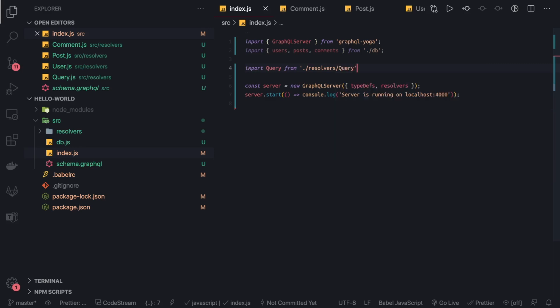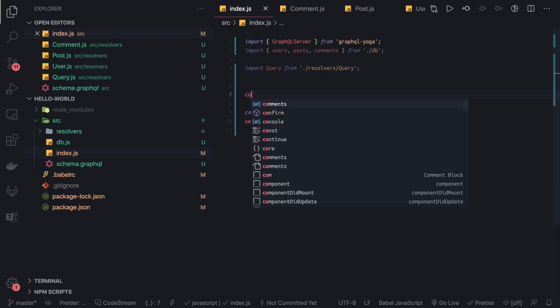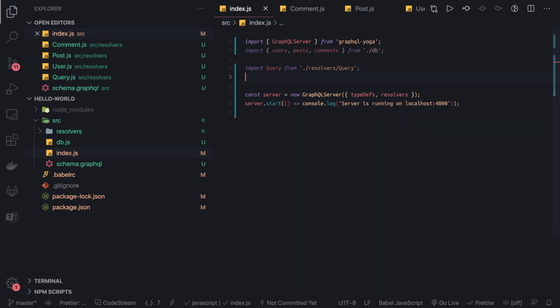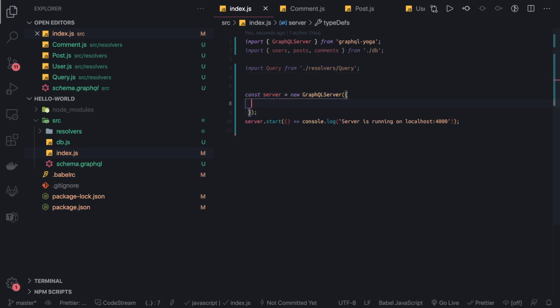We will import it from there, and once we have a query, we can create a server. Server is already there. What we need to pass is type definitions and resolvers, right? So let's put it in a little bit more detail. Here we need two things: type definitions, which can be a GraphQL schema file. So you need to pass the path for this.